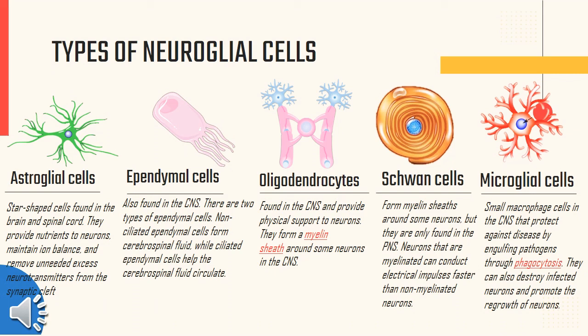Microglial cells or microglia are small macrophage cells in the central nervous system that protect against disease by engulfing pathogens through phagocytosis, also known as cell eating. They can also destroy infected neurons and promote the regrowth of neurons. All of the other types of neuroglia above are larger and collectively called macroglia.